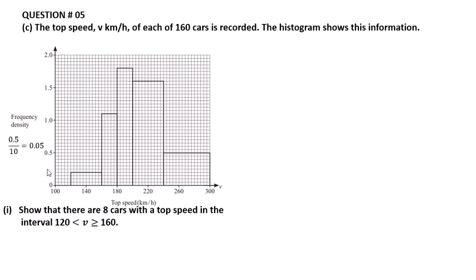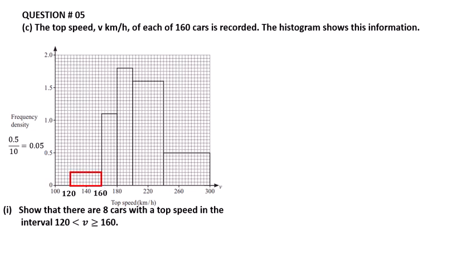Question 1: show that there are 8 cars with a top speed in the interval 120 less than v less than or equal to 160. Here the value is 120 and here the value is 160.